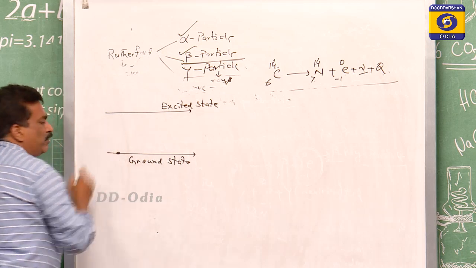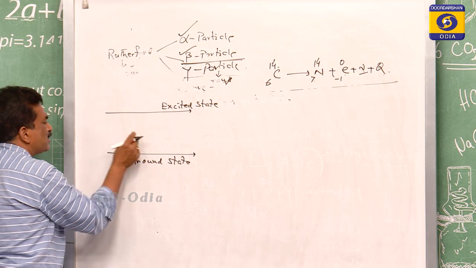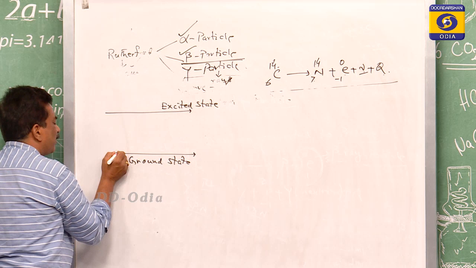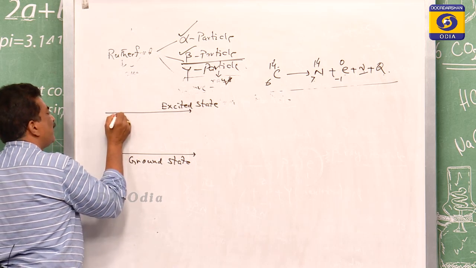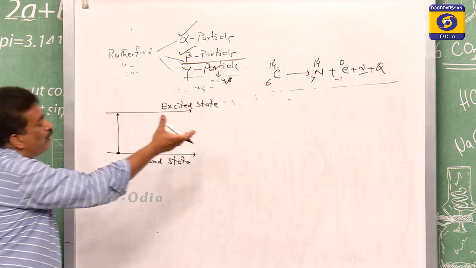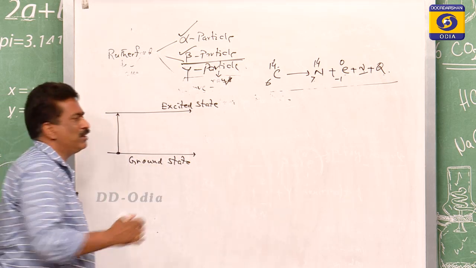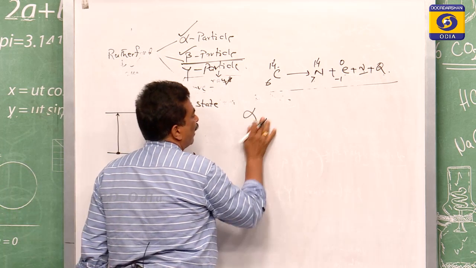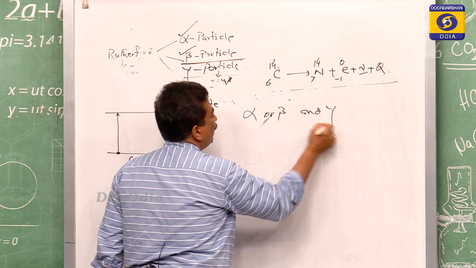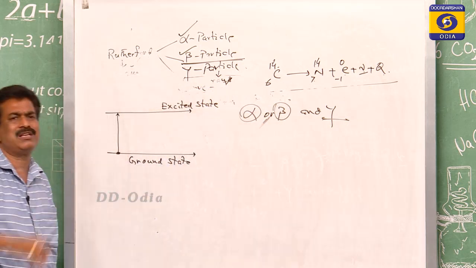Suppose this is the nucleus, actually not the nucleus, but we are considering the nucleus because they have the particles. Suppose one of the protons is shifted towards an excited state by gaining energy, as we have seen when alpha or beta emission takes place. We have written earlier alpha or beta and gamma, meaning this gamma is associated with alpha as well as beta.